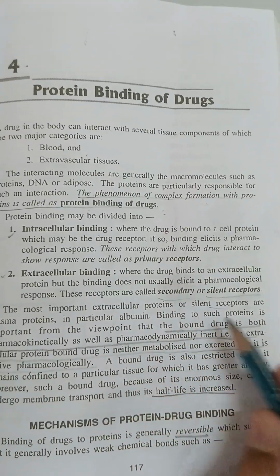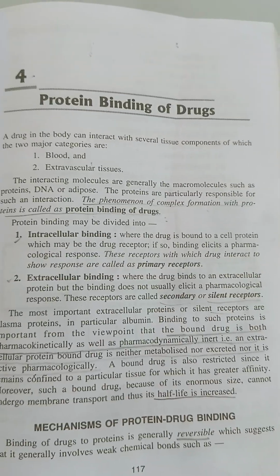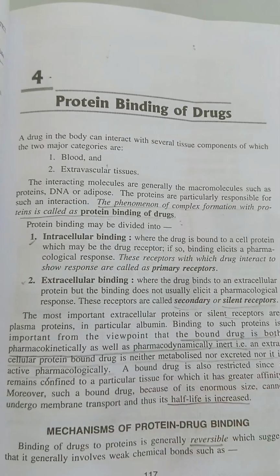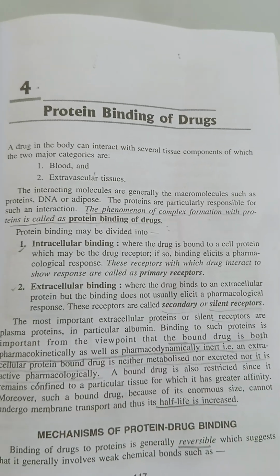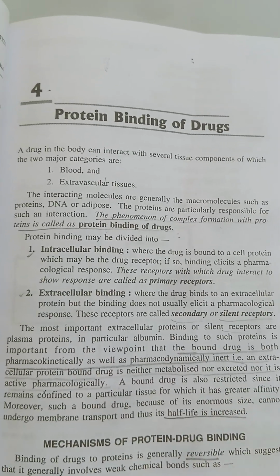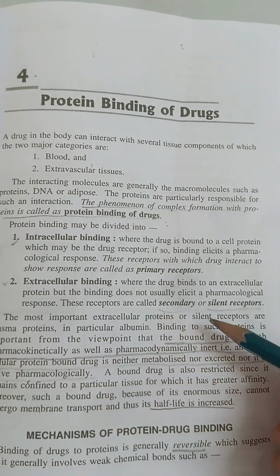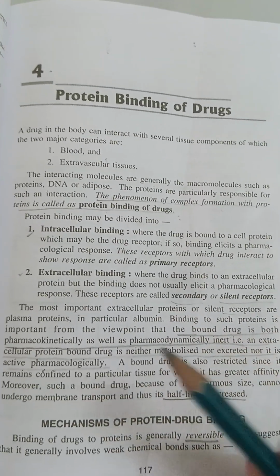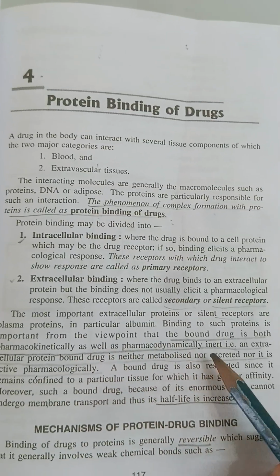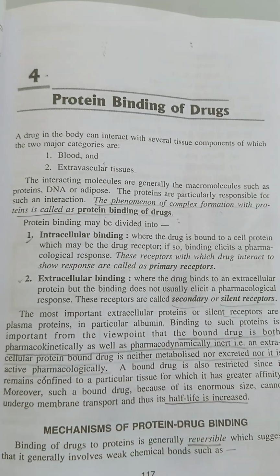Here the unbound drug is the one that is pharmacodynamically and pharmacokinetically active, whereas the bound drug, that is the protein bound drug, is pharmacodynamically and pharmacokinetically inactive. This question was asked in the 2024 GPAT paper: it is neither metabolized nor excreted, nor is it active pharmacologically.